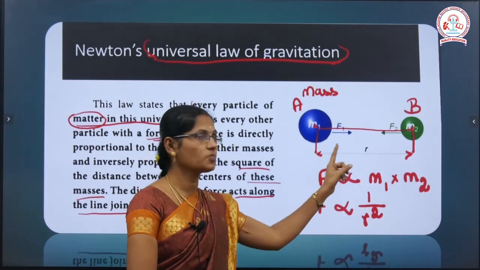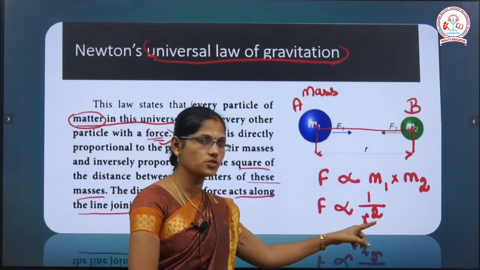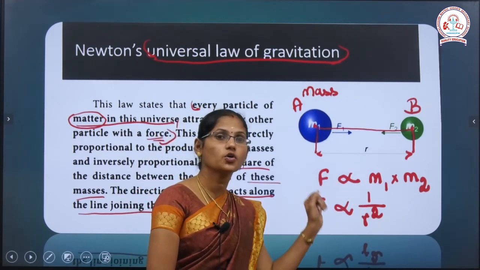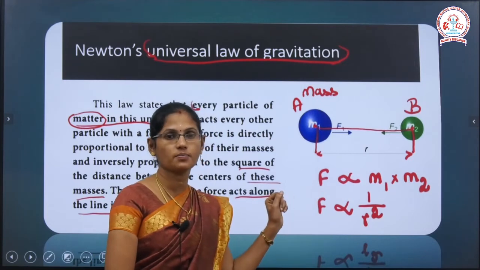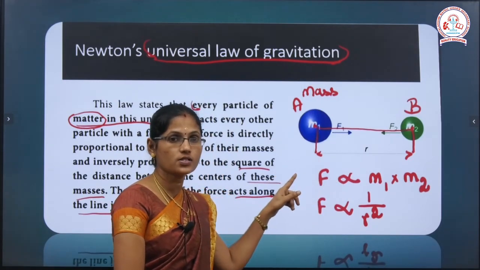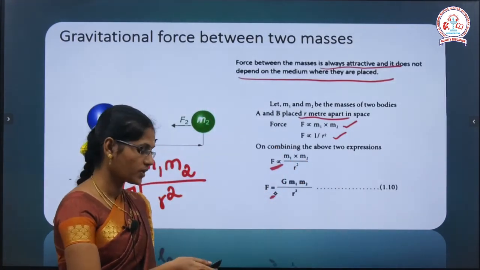What is the distance between the two objects? That is r. So F is inversely proportional to r square and directly proportional to the product of their two masses. What is the concept of directly proportional and inversely proportional? Directly proportional means if the force increases, the mass of the object also increases.